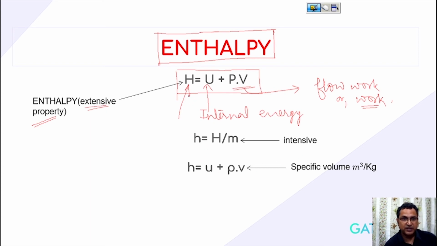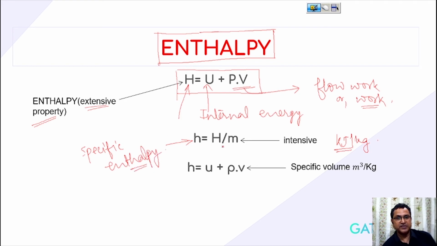What is its unit? Its unit is kilojoule. And what is the meaning of small h? That is the intensive property. Its unit is kilojoule per kilogram, per unit mass. This is known as specific enthalpy. So H is equal to U plus PV.